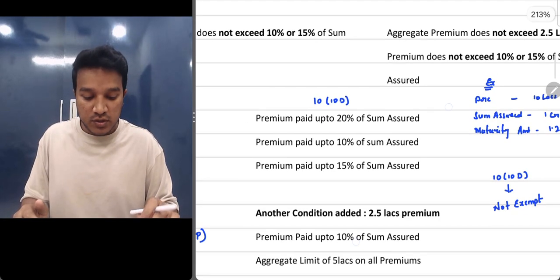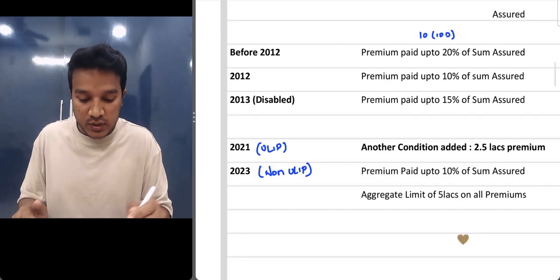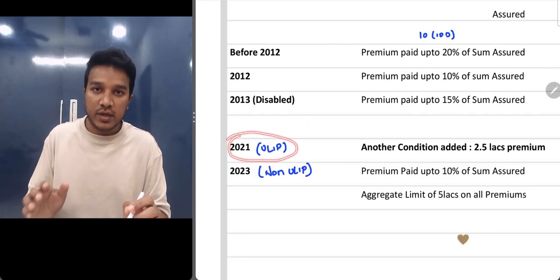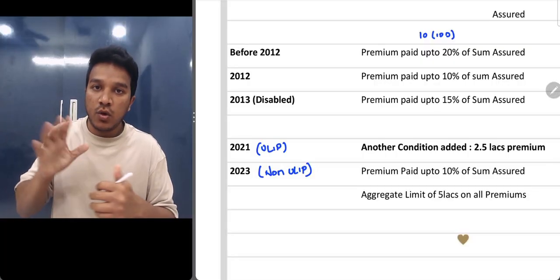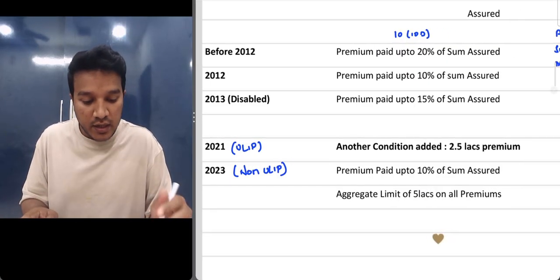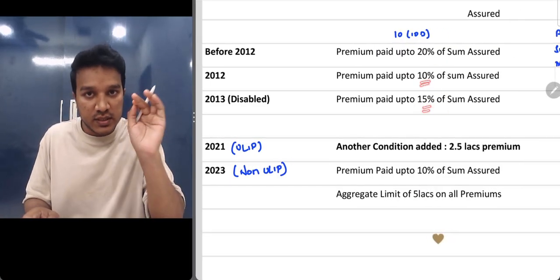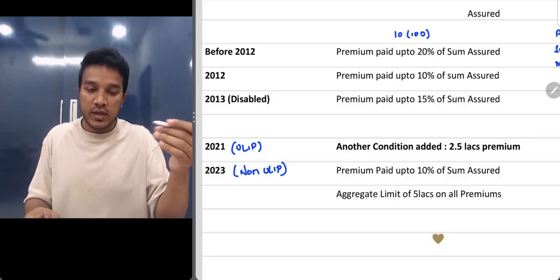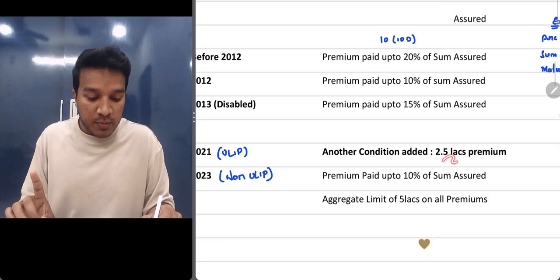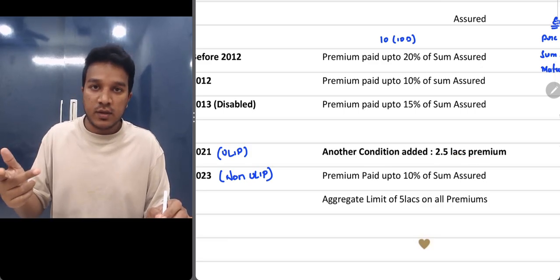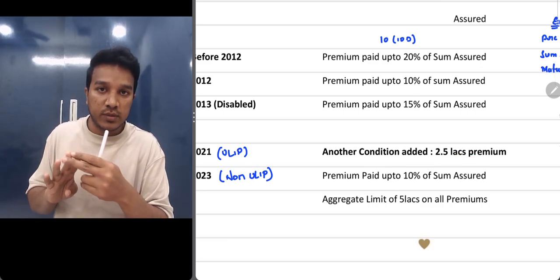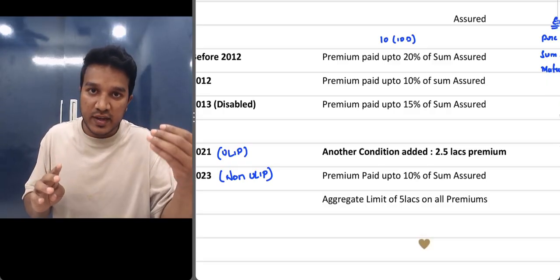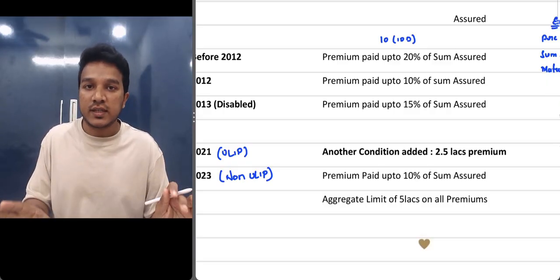Correct. So the government saw this and said this cannot continue this way. And in 2021 they have made an amendment. Now they brought a new section only for ULIPs. Even now this 10% and 15% is still applicable. Apart from that, there is another condition which was introduced. Now if the premium amount is more than 2.5 lakhs, let's say if that person is holding 4 ULIPs, aggregate of all the ULIPs, if the premium amount is more than 2.5 lakhs, then the entire maturity amount is taxable.